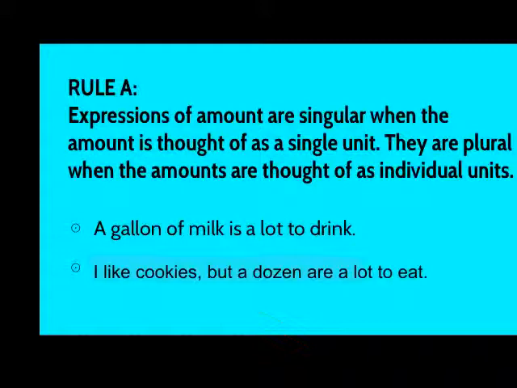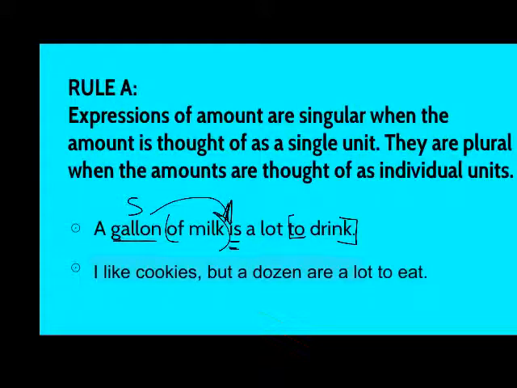The first example, a gallon of milk is a lot to drink. We have a prepositional phrase, but our subject is gallon. And we don't usually think of the gallon as the individual drops of liquid within it. Instead, we think of it as a carton or a chunk of milk. And so since we think of it as a singular unit, we have a singular verb.